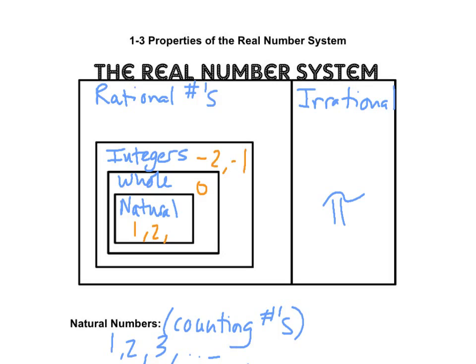What are some examples of rational numbers? 1.25. What else? 2.5. Is negative 2.5 a rational number? Yeah. What about irrational numbers? 0.666 repeating? Nope, that's rational.